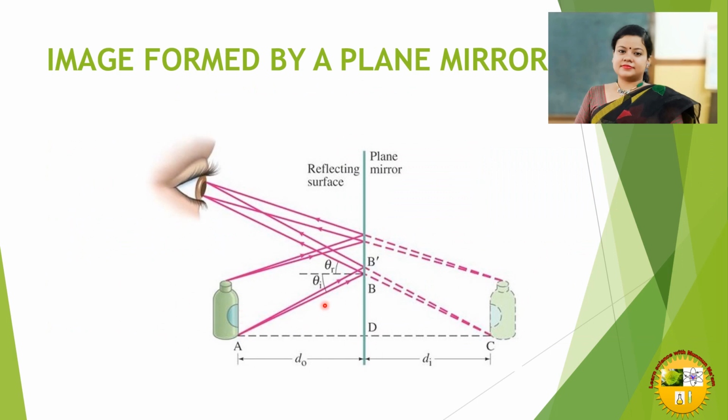This is how an image is formed by a plane mirror. You can see the erect image has formed. You can see that the distance between the object and the mirror is equal to the distance between the image and the mirror. It is upright, not upside down. It is erect, the distance is the same, and this is how the image is formed following the law of reflection. The light ray from this point falls on the mirror and is reflected back to the eye, and the same happens from each and every portion of the object, and that is how the image is formed in the plane mirror.